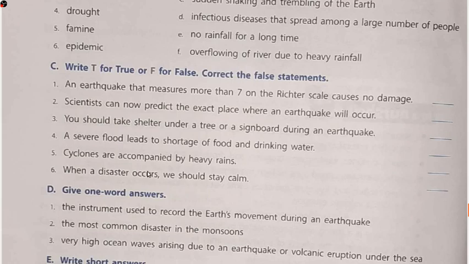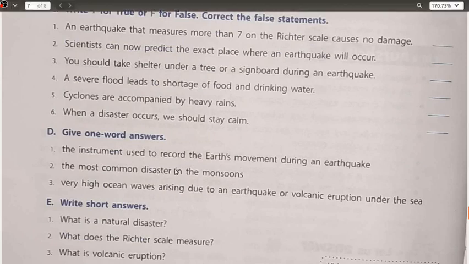All right. Give one word answer. The instrument used to record the Earth's movement during an earthquake. That is your seismograph, if you remember. Seismologist, scientist. Seismology, study of earthquake, and seismograph is the name of the instrument.